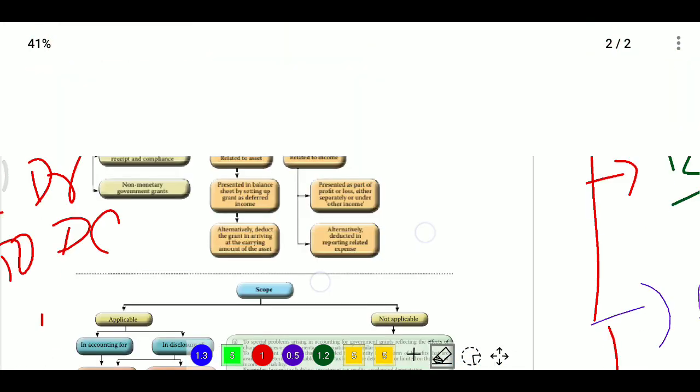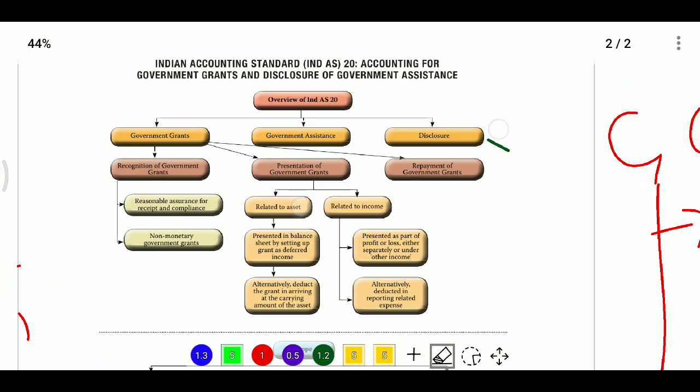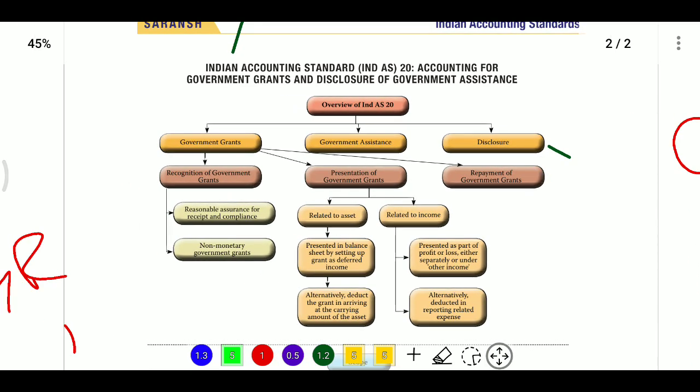Now we can see the summary of Ind AS 20. Firstly, we explained the meaning and recognition. Government grant simply means assistance by the government in the form of transfer of resources to an entity. The entity shall recognize a government grant in the books only when there is reasonable assurance, that is, assurance of compliance with conditions and of receipt.